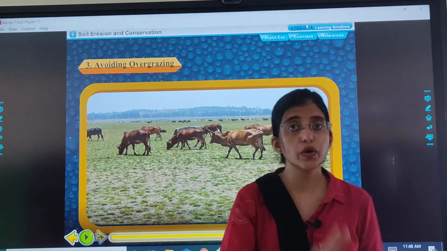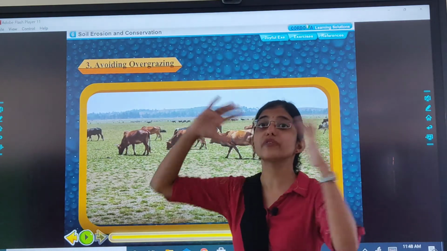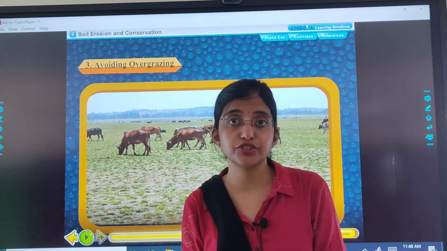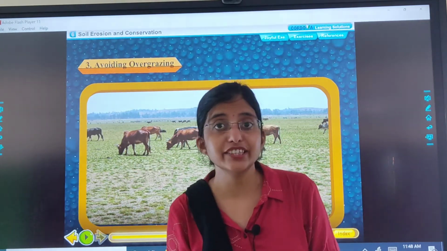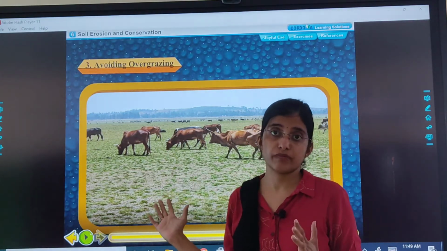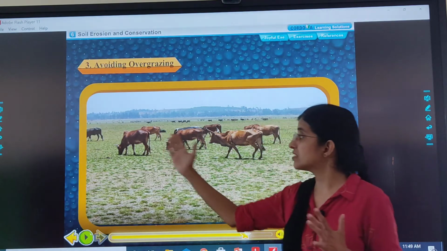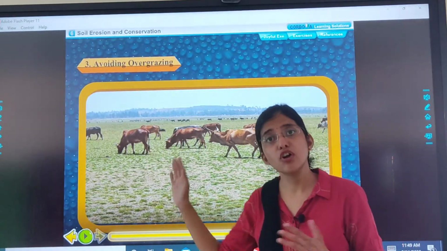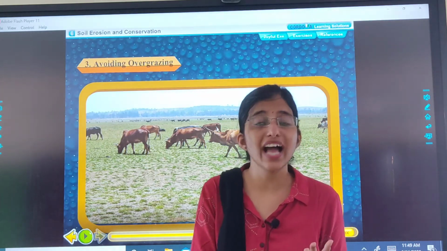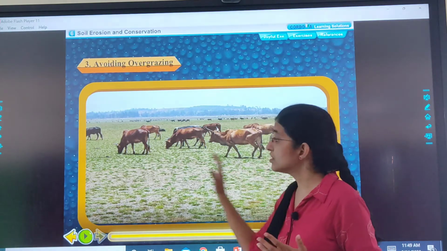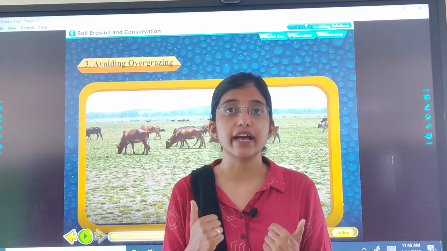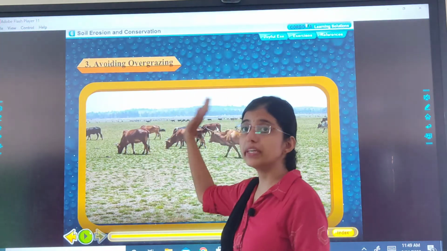Third one is avoid overgrazing. What should we avoid? We should avoid overgrazing, because children, overgrazing leads to degradation of the soil. And children, if the cattle are grazing on the same land often, if they are overgrazing, what will happen? The quality of the soil will be degraded, and then new plants will not grow from there. That is why overgrazing should be avoided.